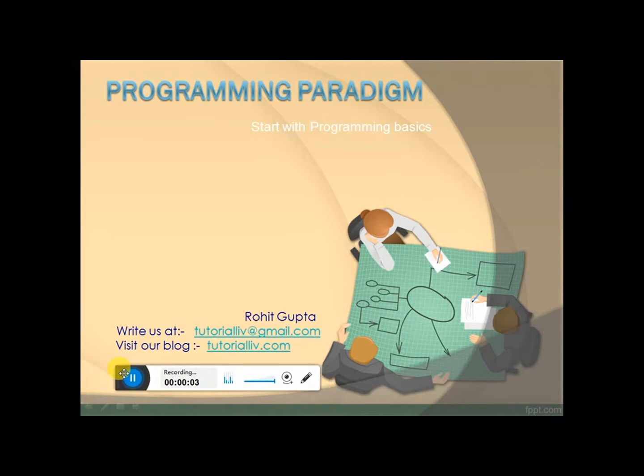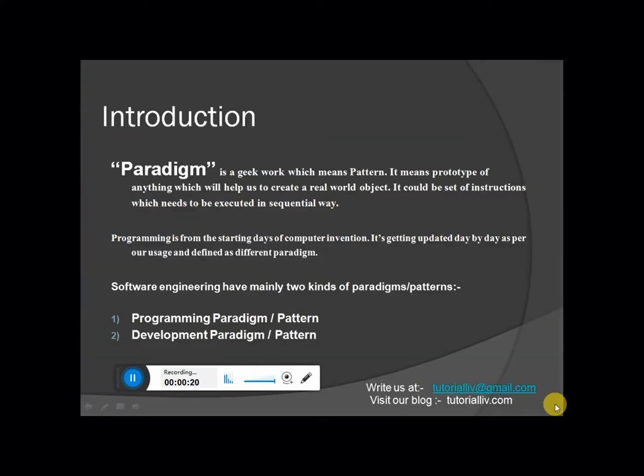In my last video, we discussed how to start with computer programming, and as I have told you, here we are going to discuss different programming paradigms and development paradigms. Paradigm. What is a paradigm? The word itself explains everything. It is a Greek word which means pattern. It is a series of steps which takes us to our desired destination.